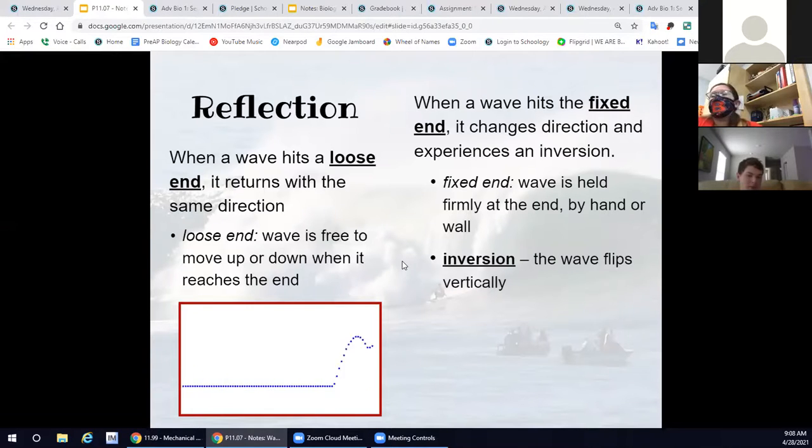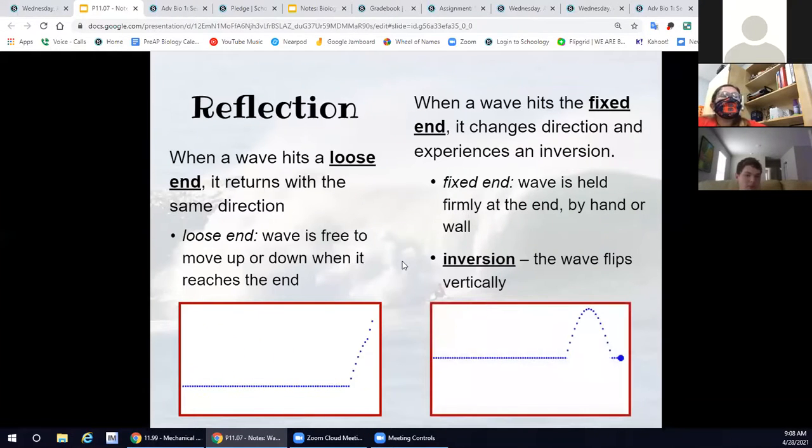It's kind of like a brick wall or your hand being held very tightly. When that happens, the wave is going to invert. So instead of being on the same crest, it's going to go from a crest to a trough. And inversion just means it flips vertically, flips upside down. So on a loose end, it stays the same. And on a fixed end, it flips.